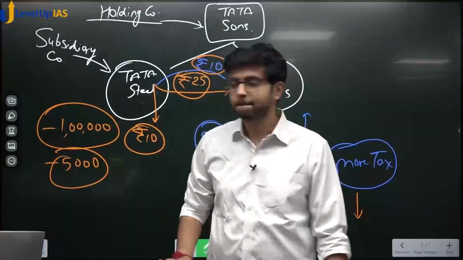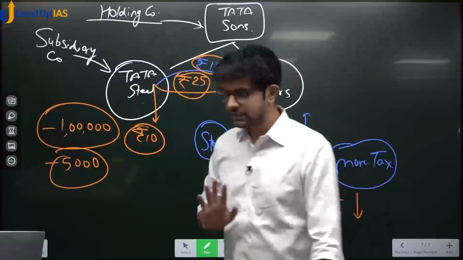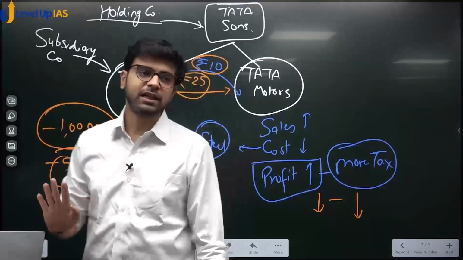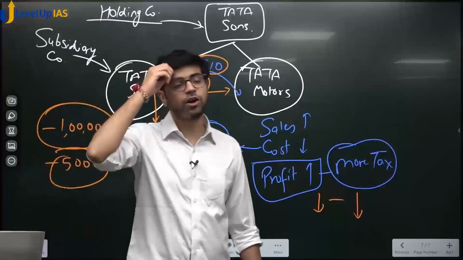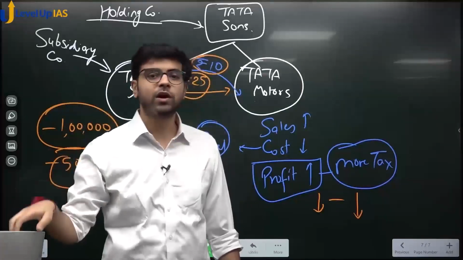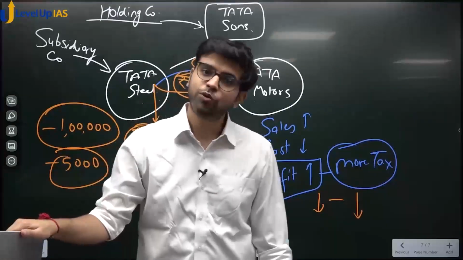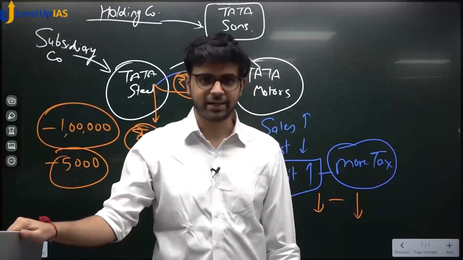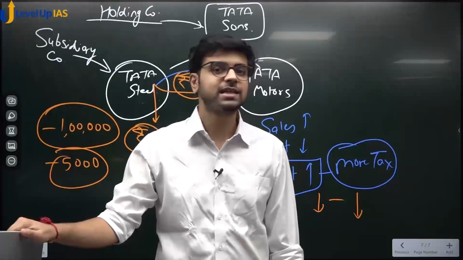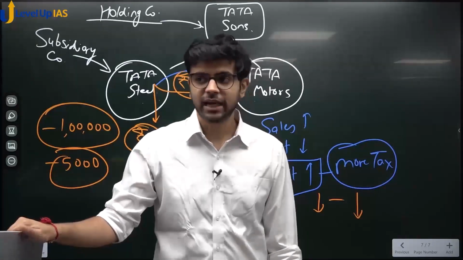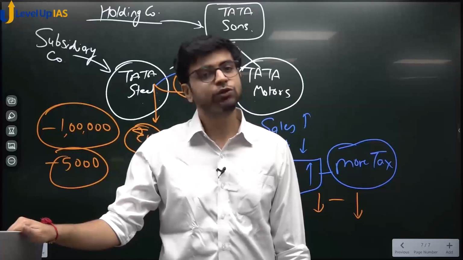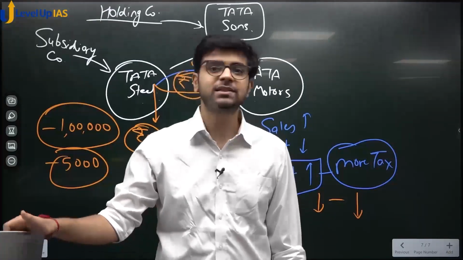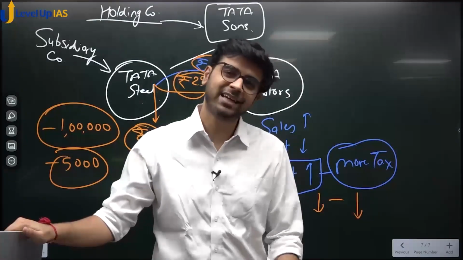Understood? See, simple logic. You have one sister or one brother. Your mother and father have agreed to give you 100 rupees per month. Okay? You took 100 rupees from your parents and you spent it. You notice that your sister has yet to spend her 100 rupees. Okay? What will you do? And you notice that she has spent only 40 rupees. She doesn't need 60 rupees. What will you do? You will take that 60 rupees.